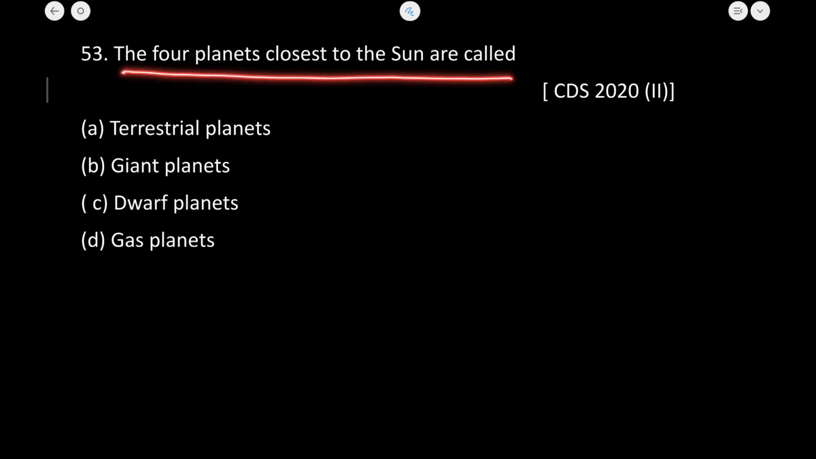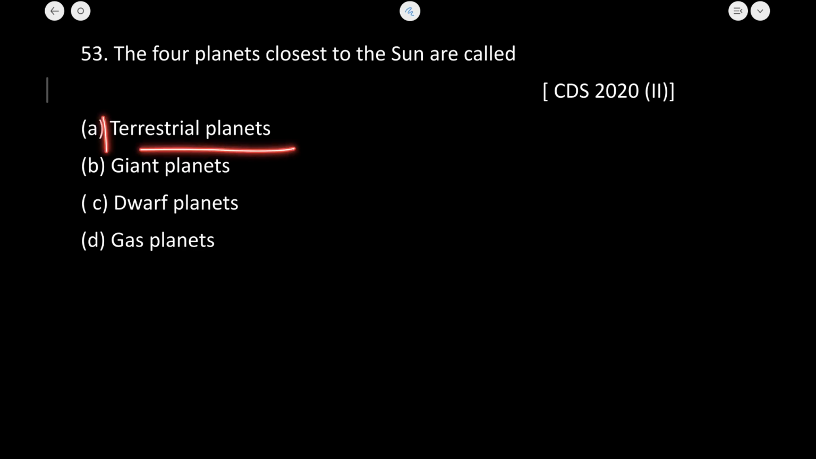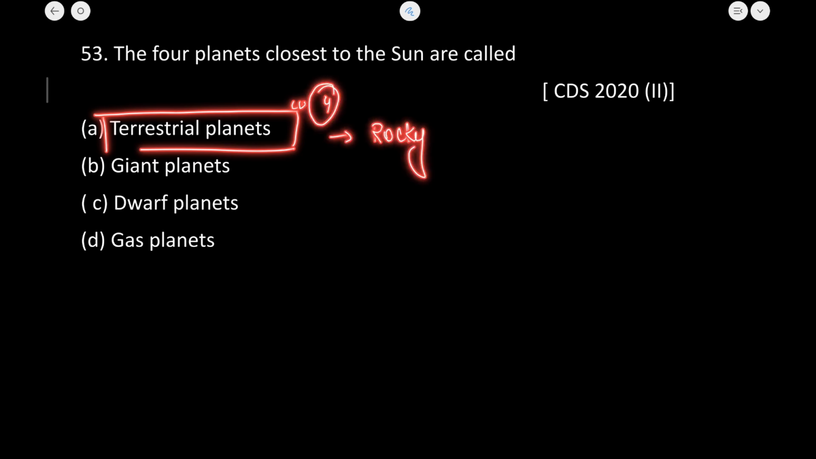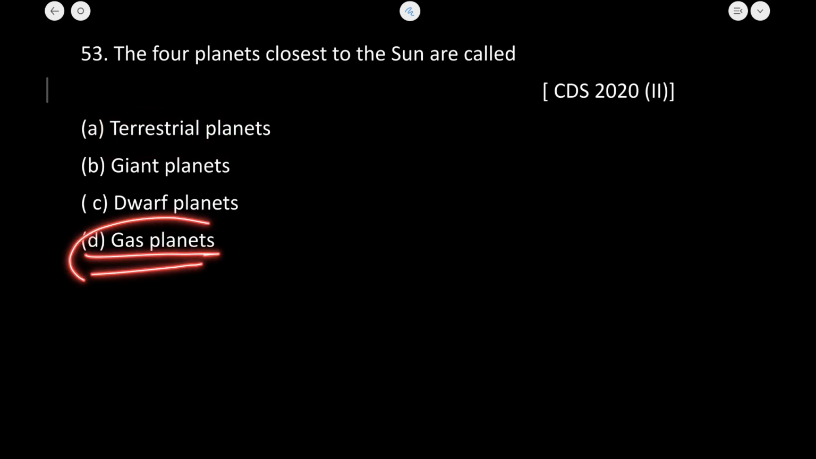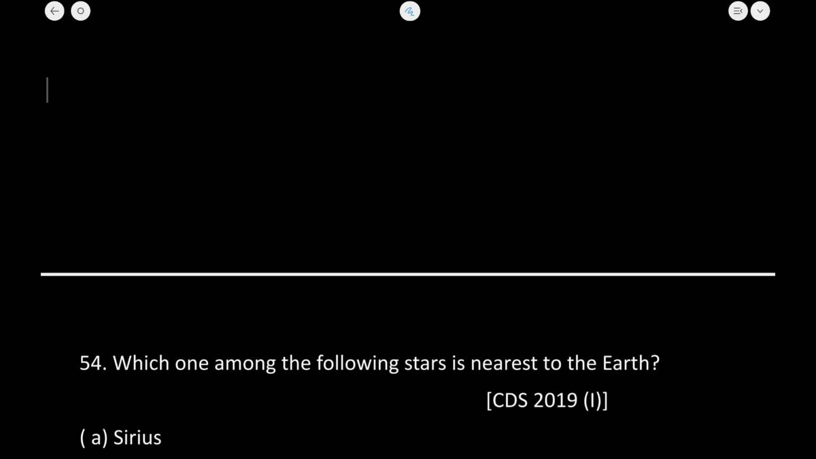The four planets closest to the Earth are called, now just right now I told you the concept of the inner planets. Inner planets are also known as the terrestrial planets. There are four inner planets because these are rocky, and these constitute Mercury, Venus, Earth and Mars. And the outer planets are the gas planets, which we have already done in the question above, so you can understand it from that. So the correct answer is terrestrial planet, as this was asked in the CDS 2020 examination. Let's now move to the next question.